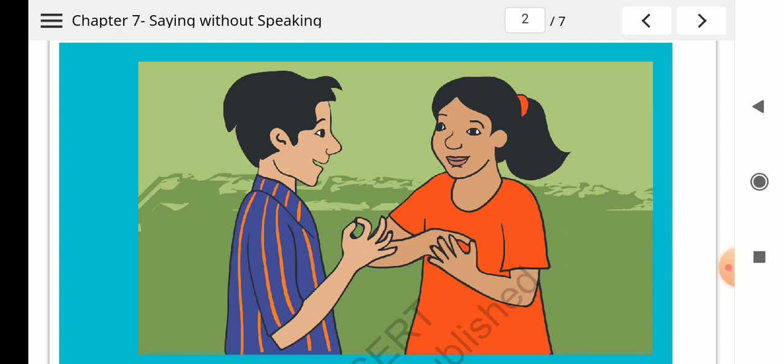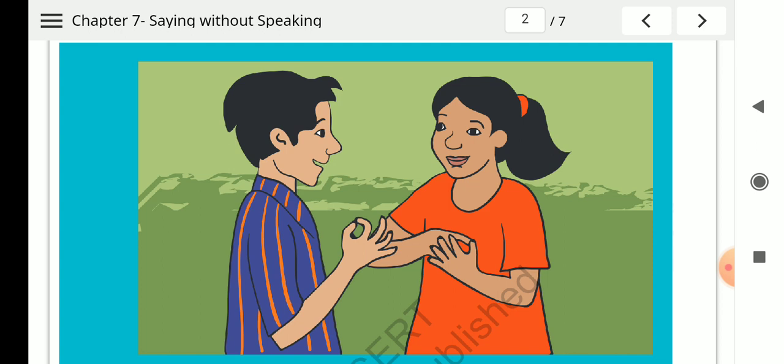In this way, in school, children can learn many things from each other. Children who cannot speak and hear also go to school to read and write. They go to special schools, and in these schools they learn sign language. Sign language means a language in which they use hand movements, lip movements, and facial expressions to convey messages. Such sign language is taught to them in special schools.